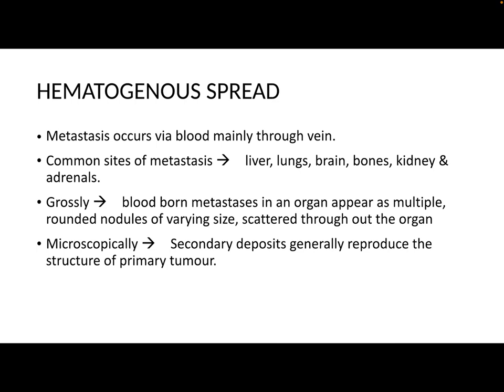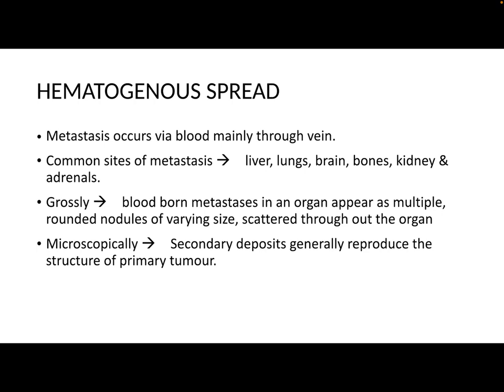Grossly, the blood-borne metastasis in an organ appears as multiple rounded nodules of varying size scattered throughout the organ. This helps us to differentiate the metastatic deposits or secondary deposits from a primary tumor of the organ, because primary tumor usually appears as a single large mass, while metastatic deposits in an organ appear as multiple small nodules.